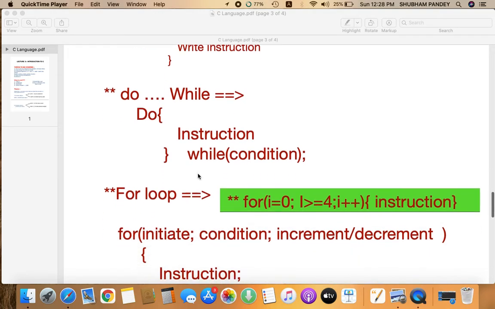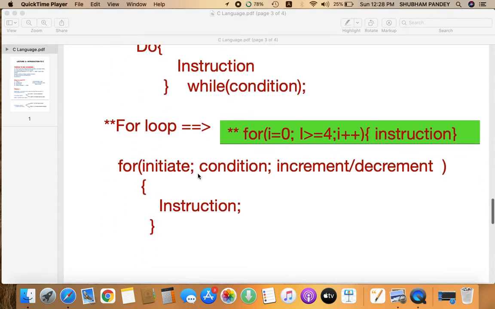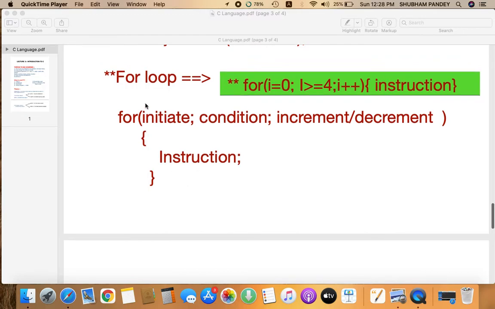Understood? Now let's come to the for loop. What is for loop? See here, this is an example and this is the syntax for the for loop. For, you have to initiate your variable.